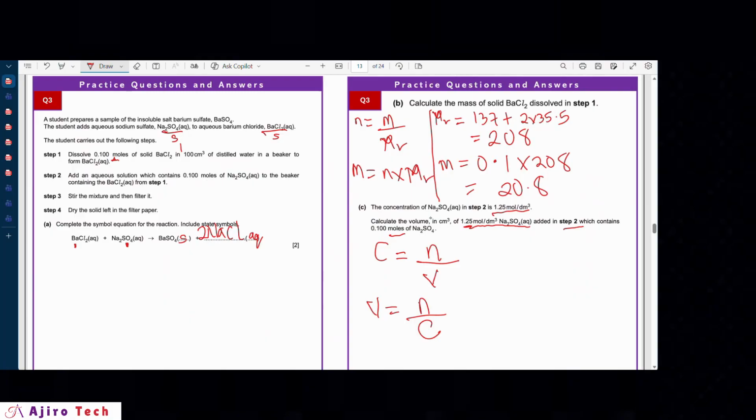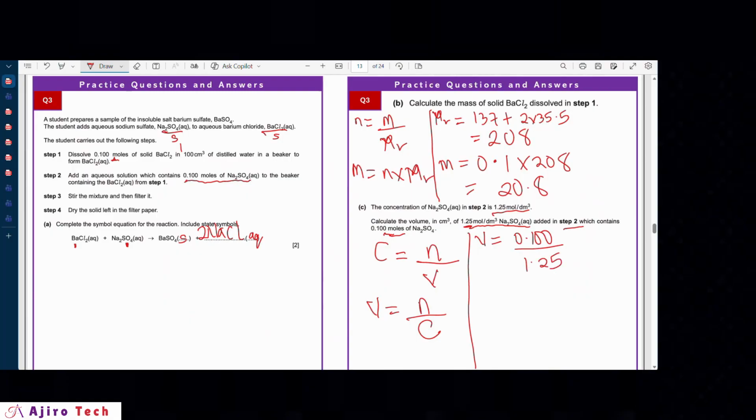Yes. Since we are asked to calculate the volume in cm cube of sodium sulfate, number of moles of sodium sulfate is already given to be 0.100. So V equals the number of moles, 0.100, divided by the concentration, 1.25.